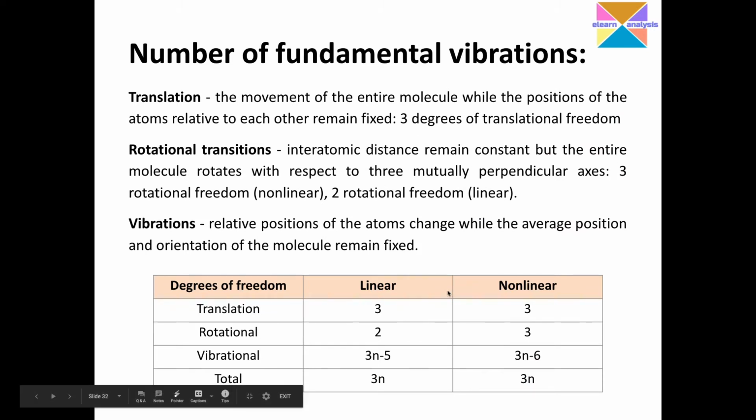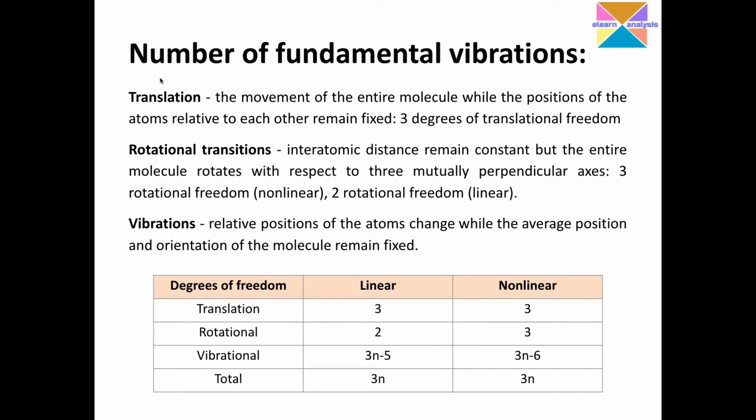So there are three kinds of degrees of freedom: translational, rotational, and vibrational. How we visualize each of these, we'll go through one by one. For example, in translational motion, the entire molecule moves while the positions of the atoms relative to each other remain fixed. Consider a diatomic molecule, one atom joined to the other atom by a single bond.